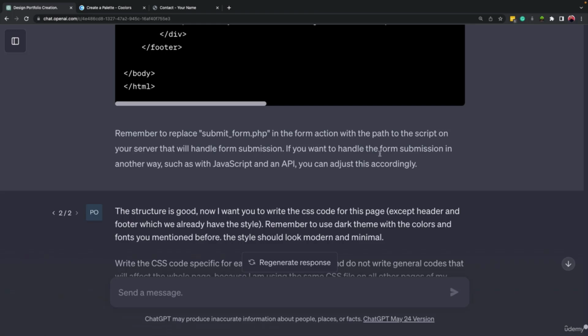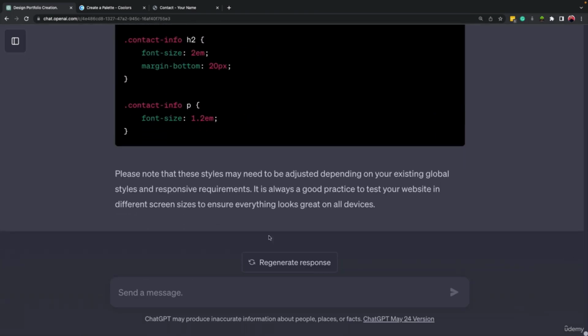If you want to handle the form submission in another way, such as with JavaScript or an API, you can adjust it accordingly. Okay, so we can come here and talk about this. We can tell ChatGPT that, all right, the form is not working and how we should change it based on what we have. So I'm going to come here and write down.